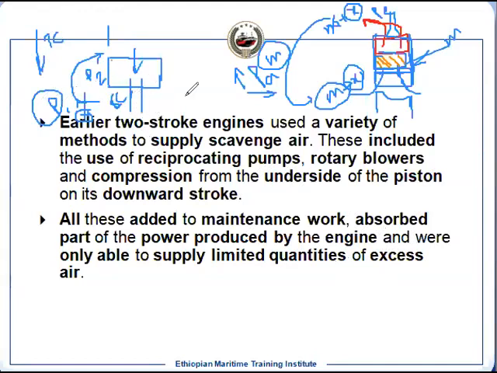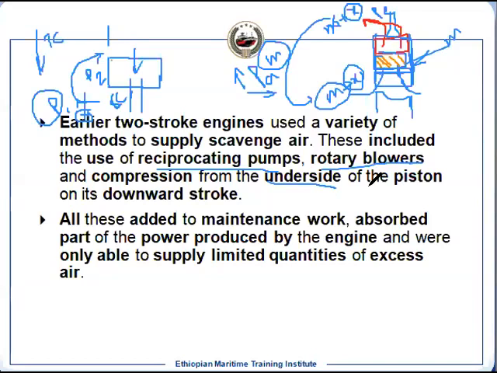It means you have a limitation of how much mass you are sending. There is a relation between the mass of air supplied into the cylinder and the fuel quantity you are injecting, because your intention is to burn the fuel. If it does not burn, then it is incomplete combustion.